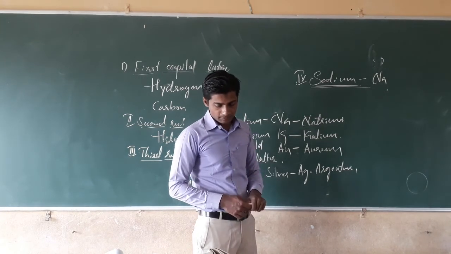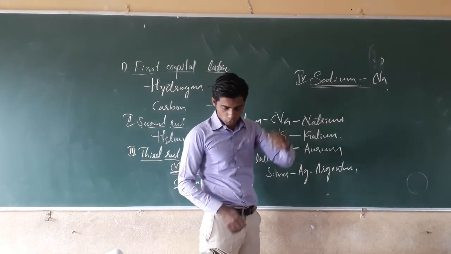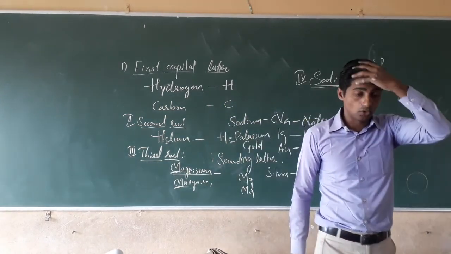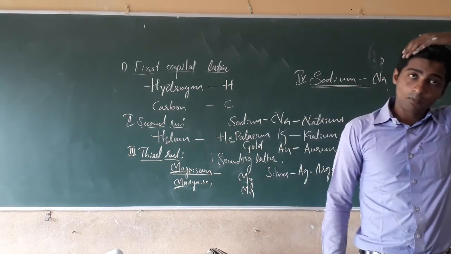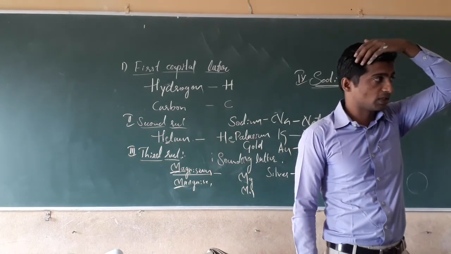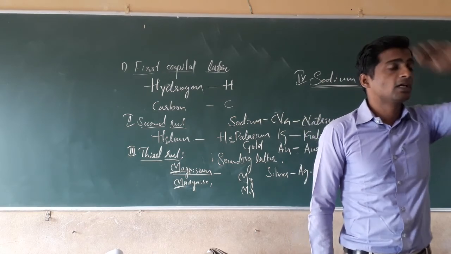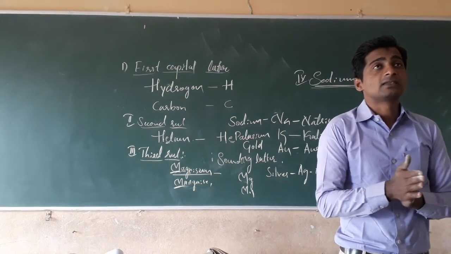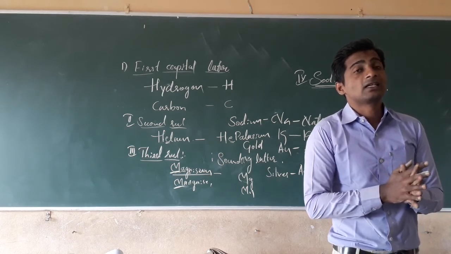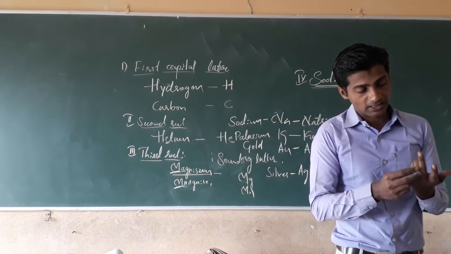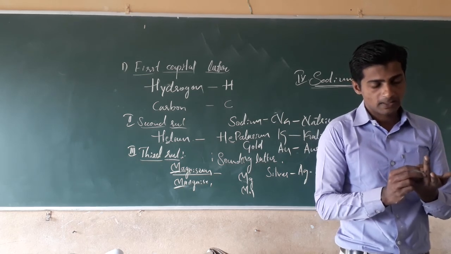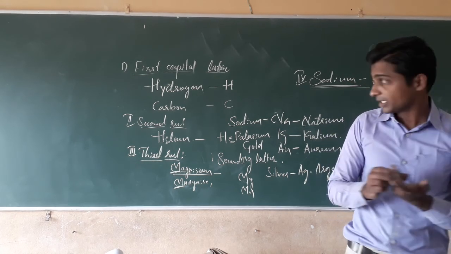The different symbols are given in your textbook. The elements are given on page number 34. You should all know them perfectly. These are the most important elements given. That's why you have to remember the symbols, and remembering the symbols is a key, or the vertebral concept, of chemistry, we can also say. Yes, the remaining we will study in the next video.